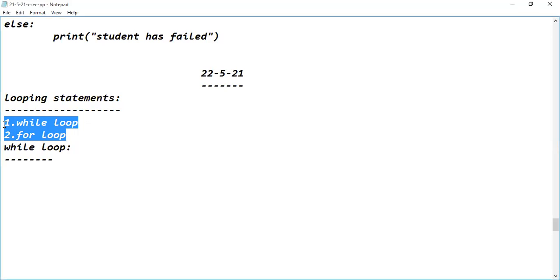Only these two concepts are supported in Python, but not the do while loop which we have seen in the C programming language. Point to be noted, it is very important. Are we going to see do while loop in Python? No, it is not available. It is not supported. So coming to the first one, the while loop.